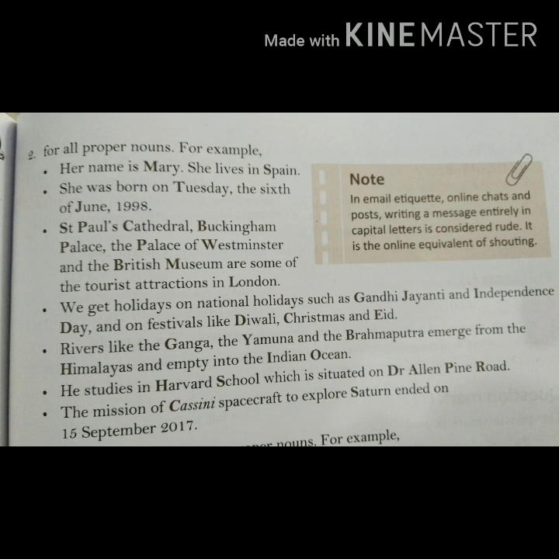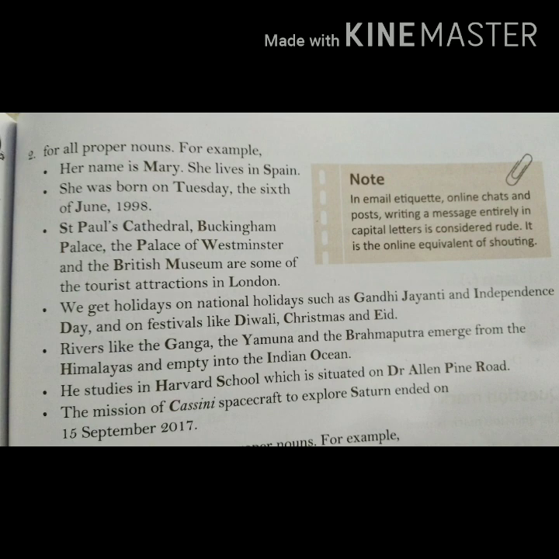Next example, "We get holidays on national holidays such as Gandhi Jayanti and Independence Day, and on festivals like Diwali, Christmas and Eid." When we were doing this chapter in detail, I had told you that we write important days, events or festivals in capital letter. That is why Gandhi Jayanti, Independence Day, Diwali, Christmas and Eid are written in capital letter, because these are the particular names of holidays and festivals.